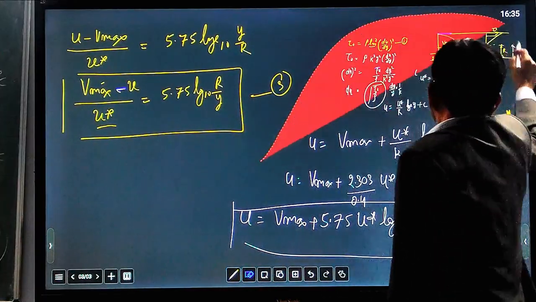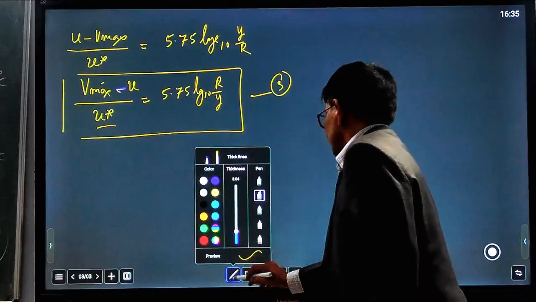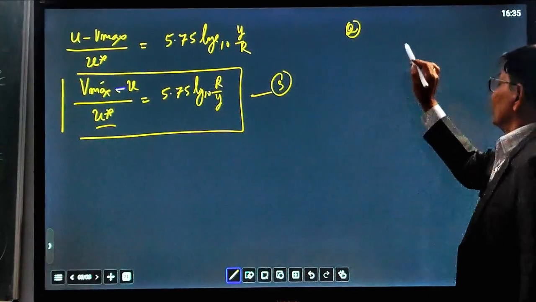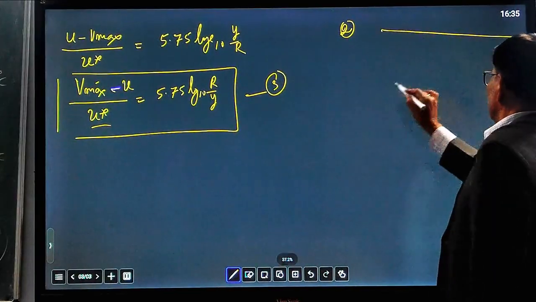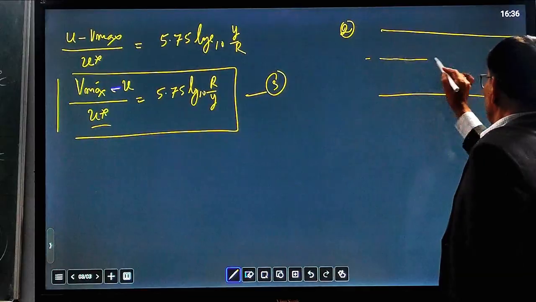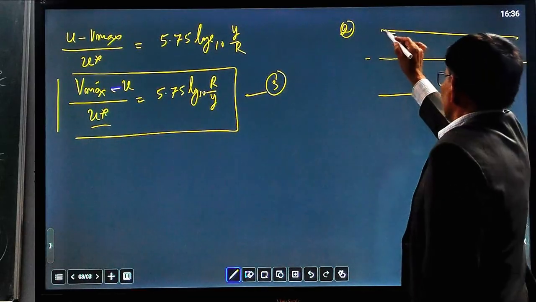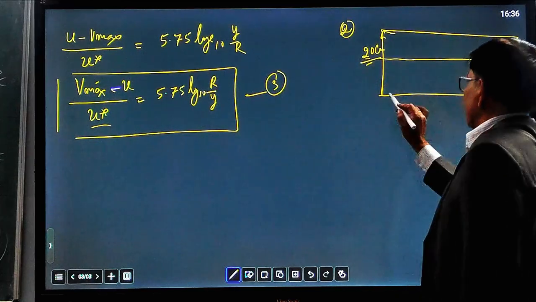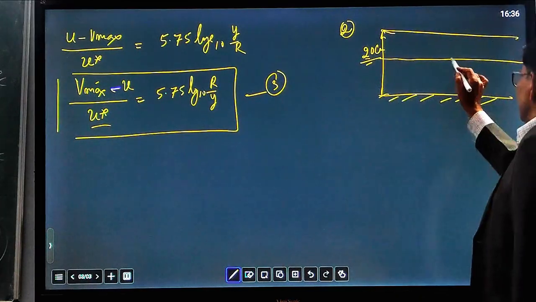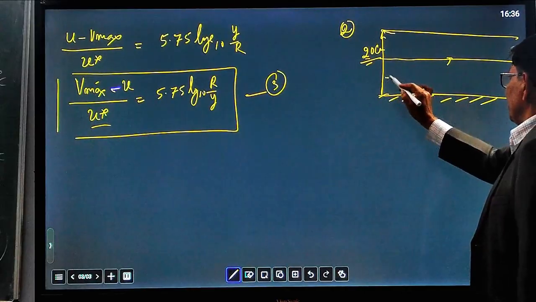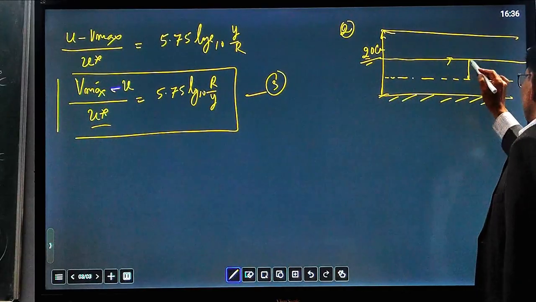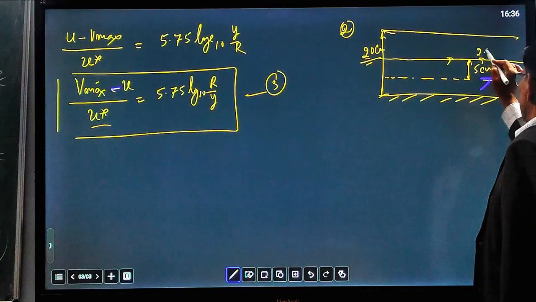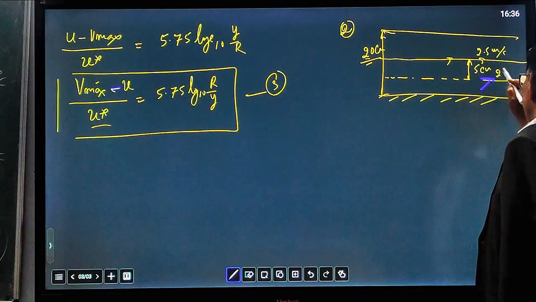Let us solve one question here so that you can understand the concept. There is a pipe of diameter 20 centimeter given, and the velocities at the center and at 5 centimeter from the center are 2.5 meter per second and 2 meter per second.